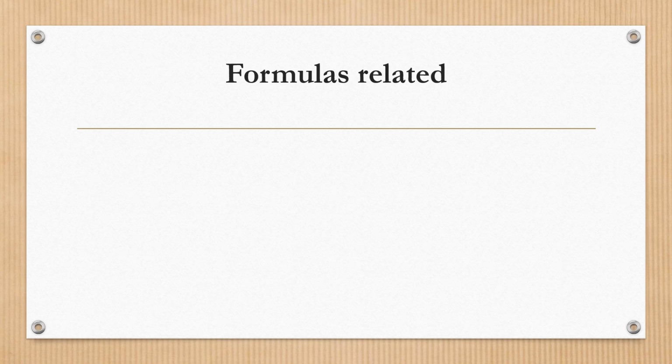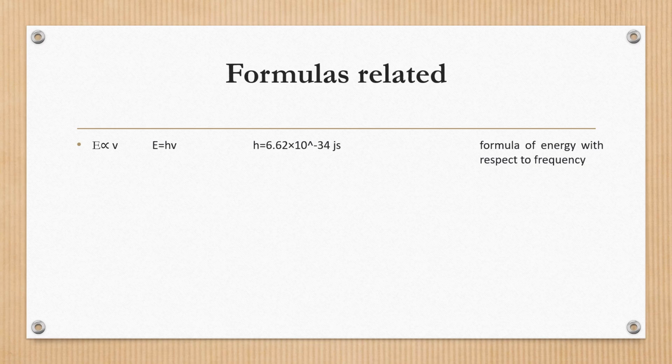Now there are some formulas that are derived from Planck's constant, or we can say that are related to energy emissions. First one, as I taught you, E is directly proportional to frequency. Now here, when we remove the proportionality sign, we will place h, the Planck constant. The Planck constant's value is 6.62 times 10 raised to power